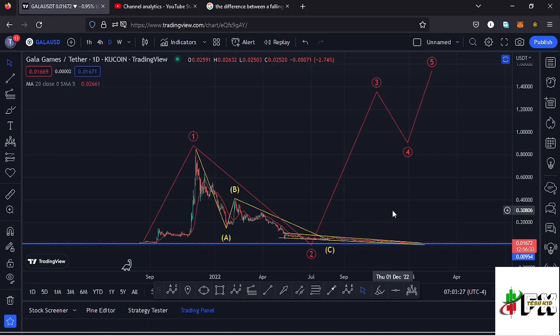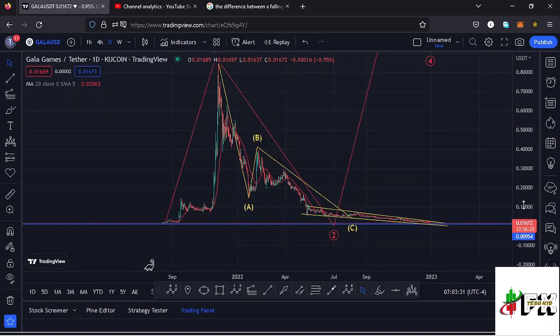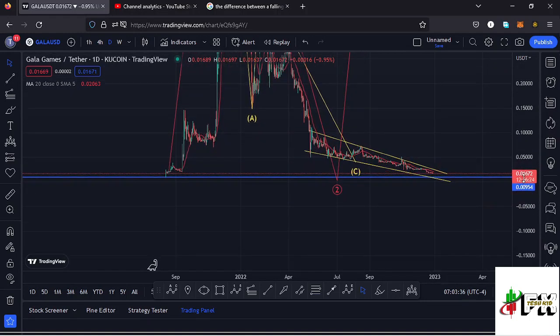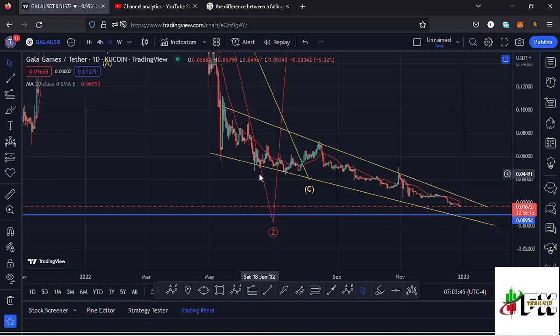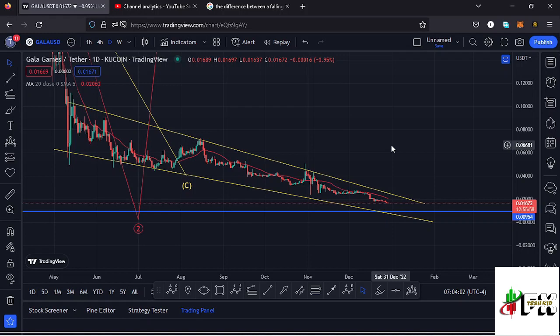And getting to the short-term scenarios that I'm expecting to play out, and also take a look at the key area of support that we still have remaining here on the Gala Games chart. Starting here on the daily chart, you can see that we have a chart pattern that has been well obeyed here on the daily chart, which is a falling wedge, and this is a chart pattern that can give us a breakout to the upper side. And once you see the breakout out of this chart pattern, then we can start regaining that impulsive movement to the upside in the formation of that higher Elliot wave count 3.